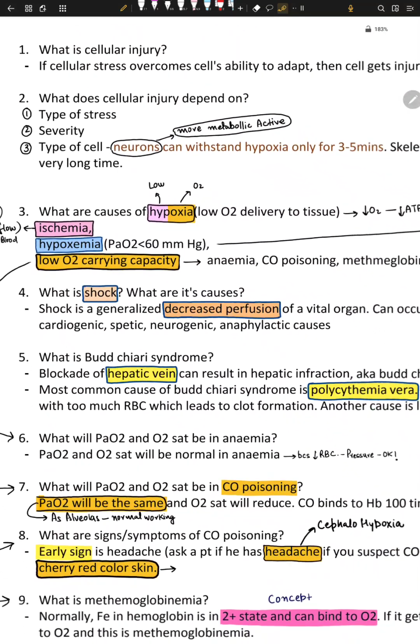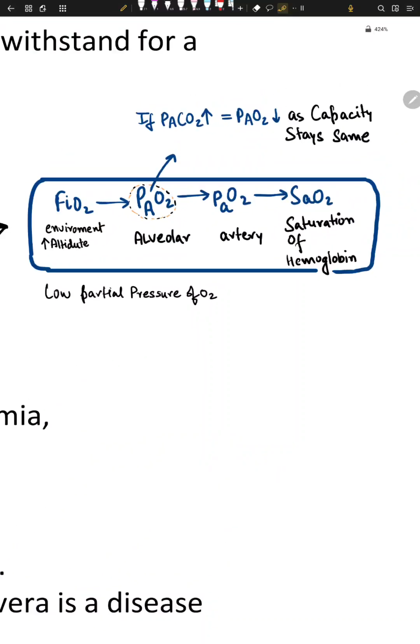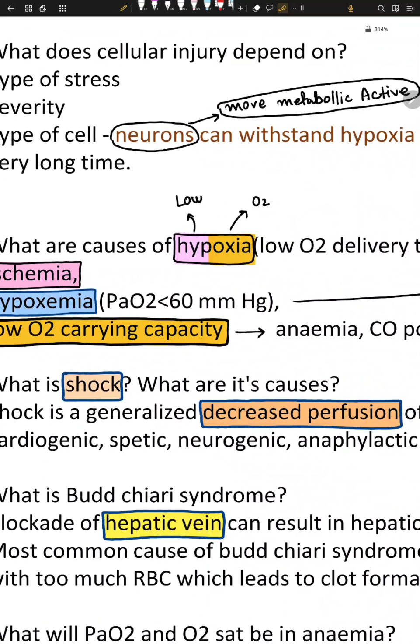Another thing that can happen is called hypoxemia, which is when the partial arterial oxygen pressure is less than 60 millimeters of Hg. FiO2 is the oxygen pressure in the environment. It leads to alveolar pressure, PA. The small a is arterial pressure.